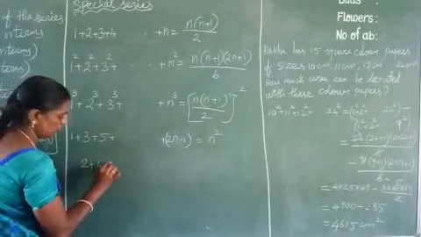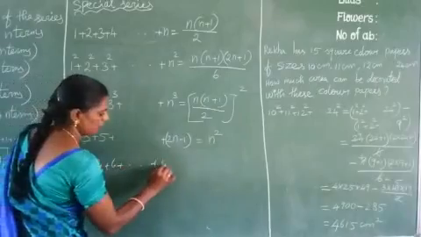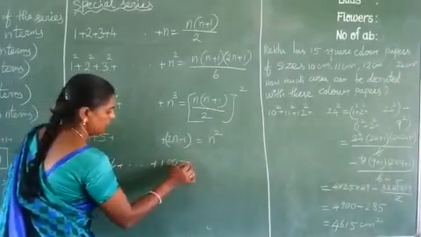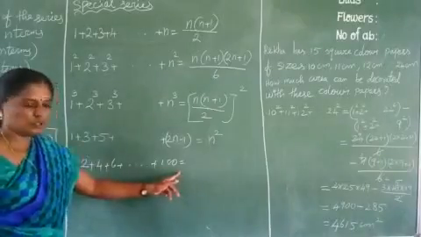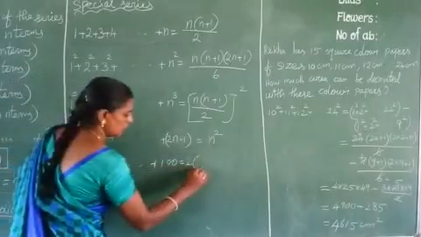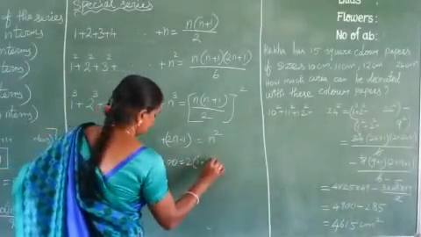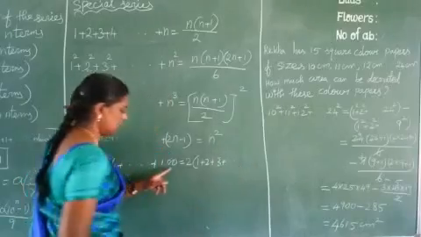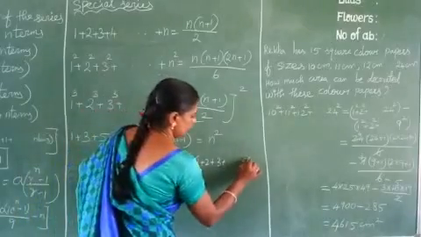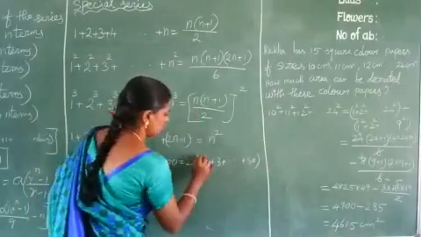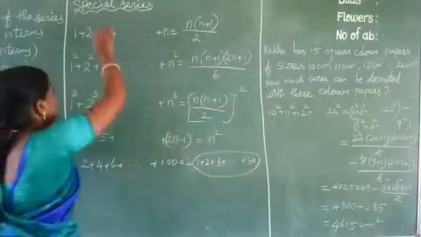2 plus 4 plus 6 plus etc. up to 100. How do we find this? Here, which is common? 2 is common, so we take 2 outside. What is the remaining? 1 2s are 2, 2 2s are 4, etc. 100 is how many 2s? 50. So again this one comes under natural numbers.